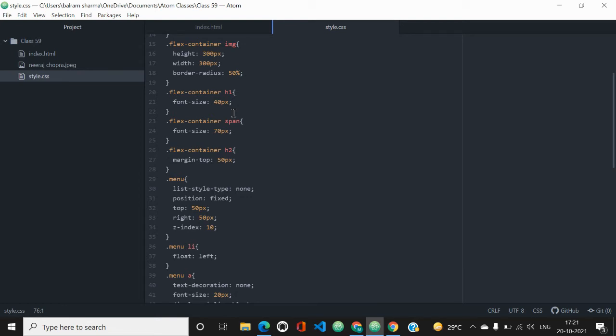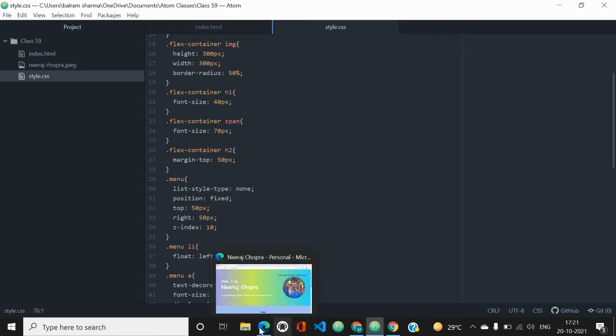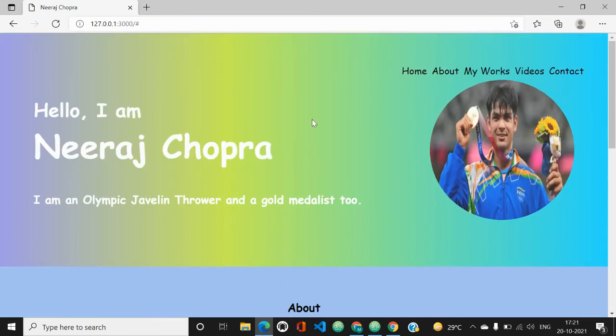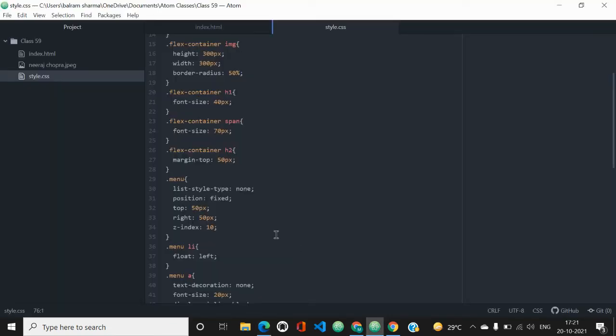Then the position is fixed. I will show you, when I'm scrolling down, my navigation bar is not vanishing, it is just fixed. So that's why we have used this code. If you write simply top instead of margin-top, it will be understood that you are asking for the margin only. So I have written margin top as 50 pixels, and right is also 50 pixels. Then the z-index I have set as 10.